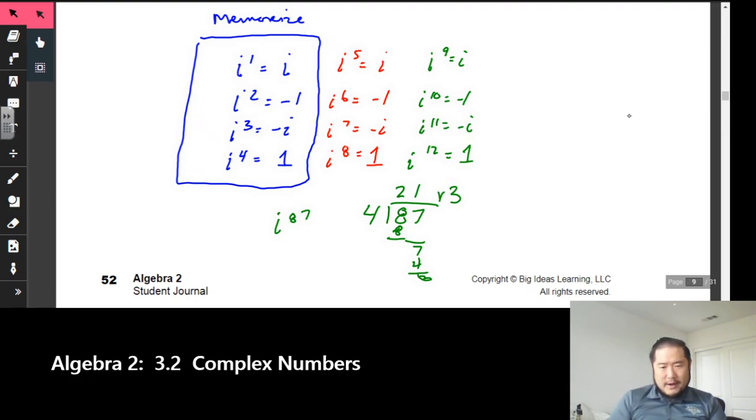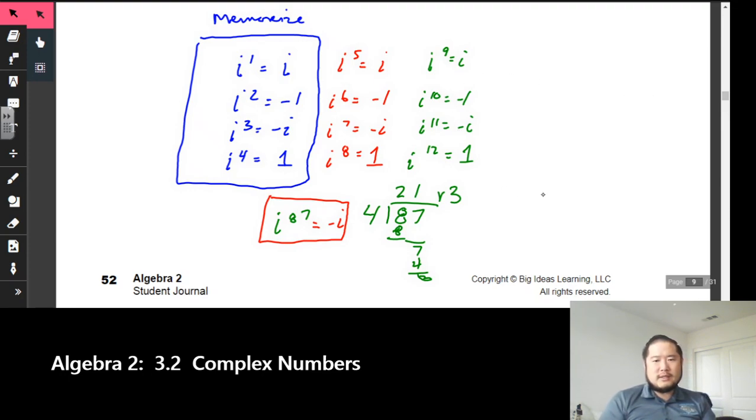What I'm going to do right here is take this remainder of 3, and that's going to represent my exponent. Well, i to the third power is -i. So that tells me that i to the 87th power is -i. And there you go. Something you could try to practice with.